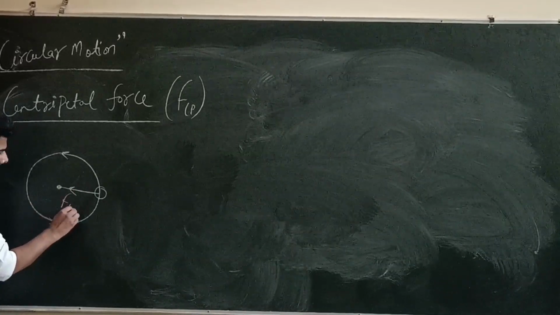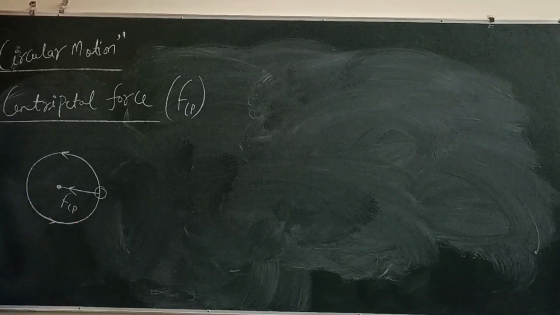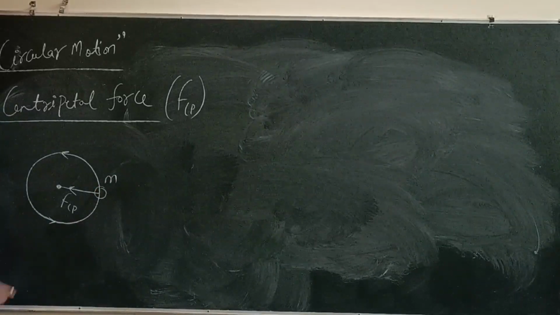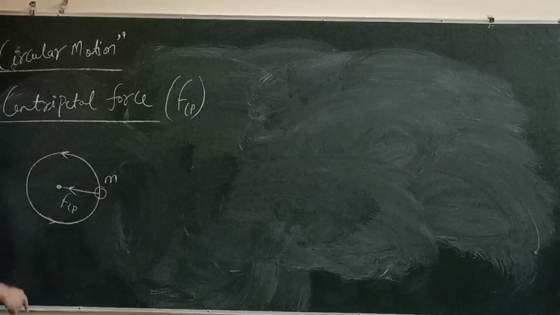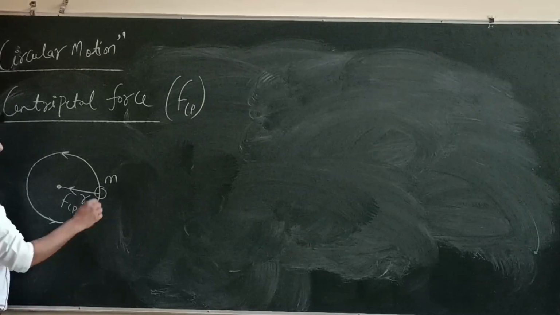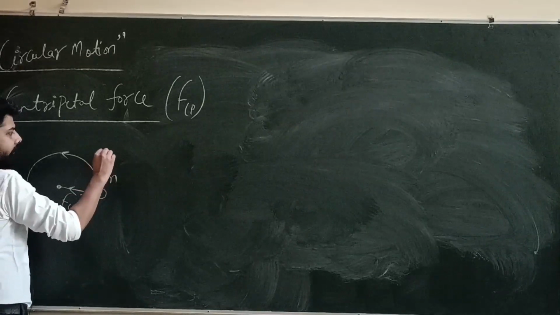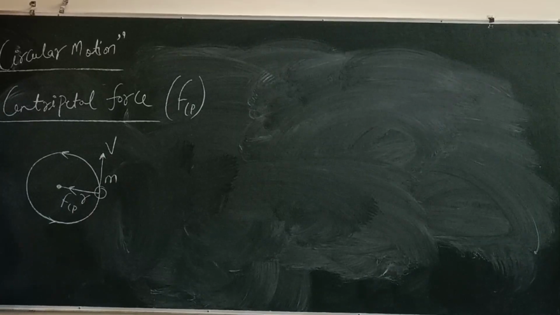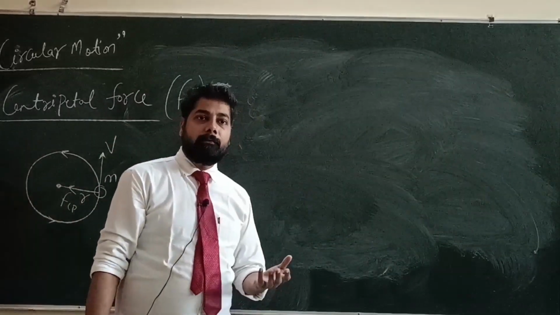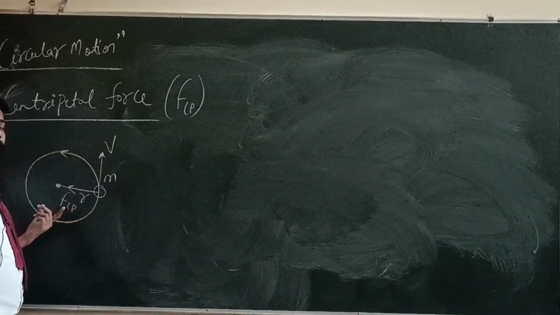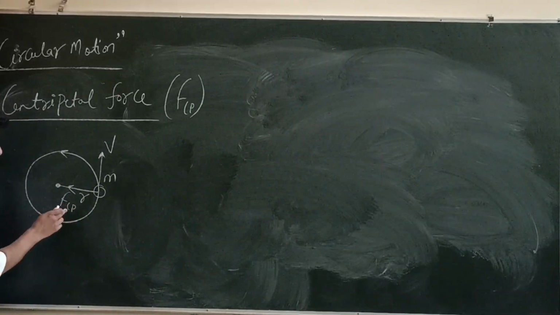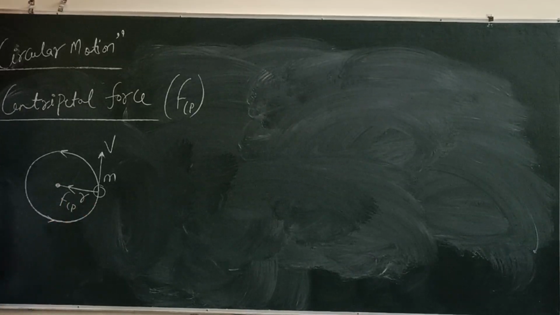And we can see here this is the body of mass m revolving or moving in a circular path of radius r. The body has a tangential velocity v. Then a force which always keeps this body along the circular path, which acts along the radius of the circular path, is called centripetal force. So we can see here that the centripetal force is acting towards the center of the circle.